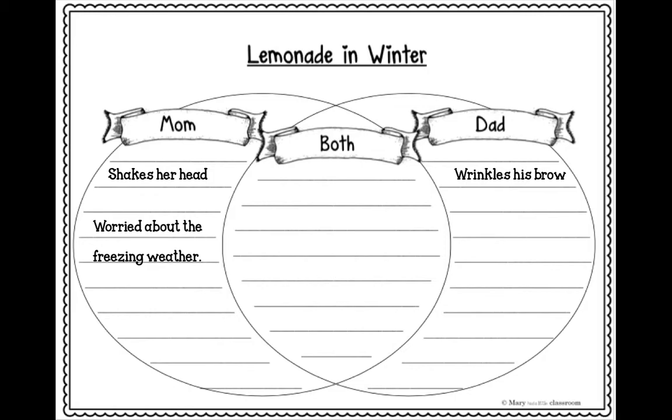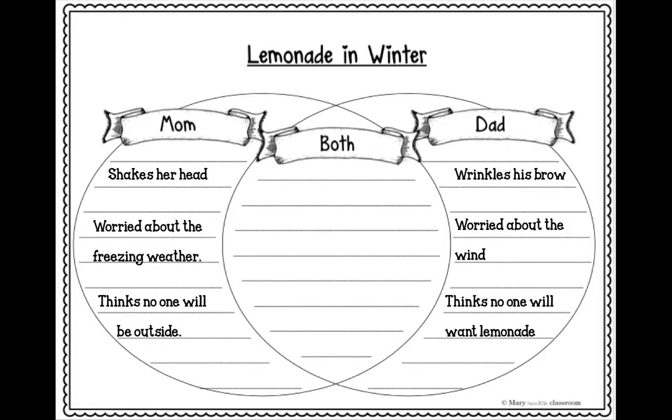Remember, she said, it's freezing out there. Dad was worried about the wind. Remember, he said, don't you hear the wind? Mom thinks no one will be outside. Dad thinks no one will want lemonade. So those are the things that were different about them.